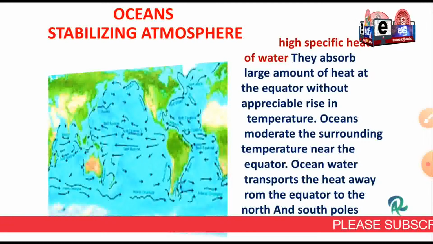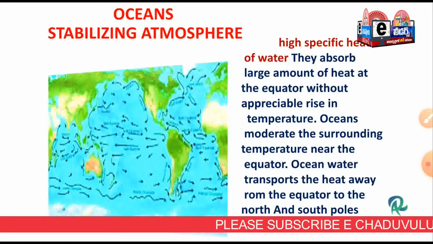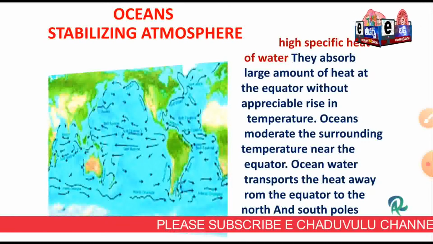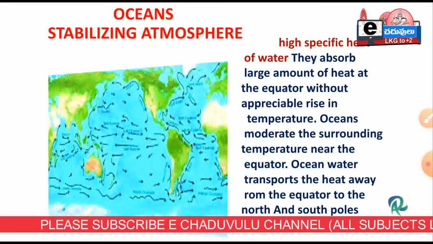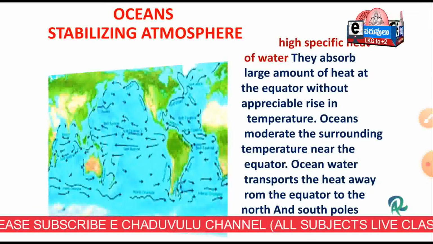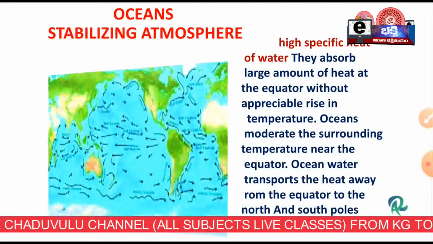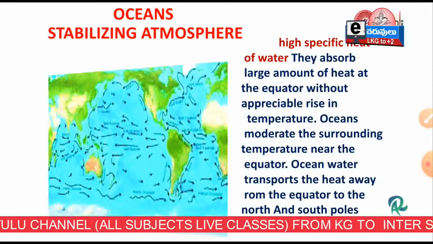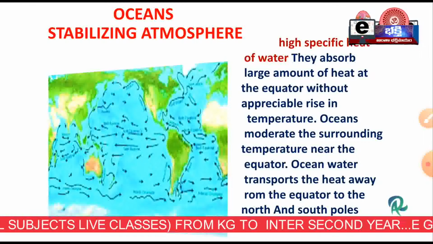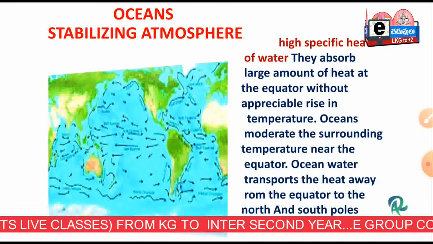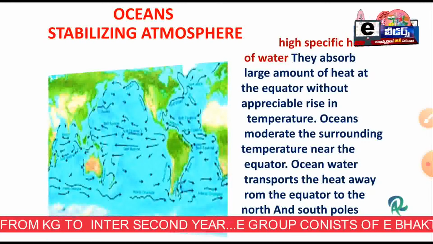Because water has high specific heat, even though it absorbs more energy, the temperature rise will be less. So oceans moderate the surrounding temperature near the equator, and it will stabilize the atmosphere near the equator.